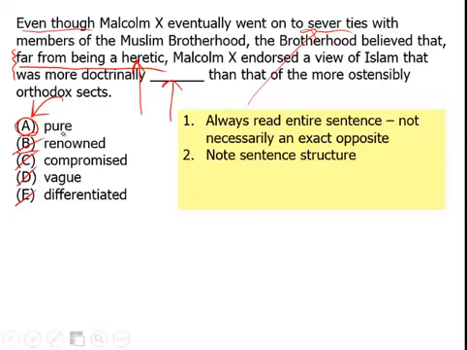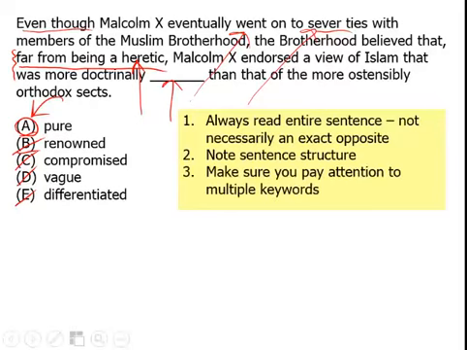So "renowned" doesn't quite get there, and you can see that, again, the more convoluted it becomes, the more we're going to be led astray by what looks like keywords when they're actually multiple keywords, and the more specific keyword here is "far from," meaning the opposite of being a heretic.